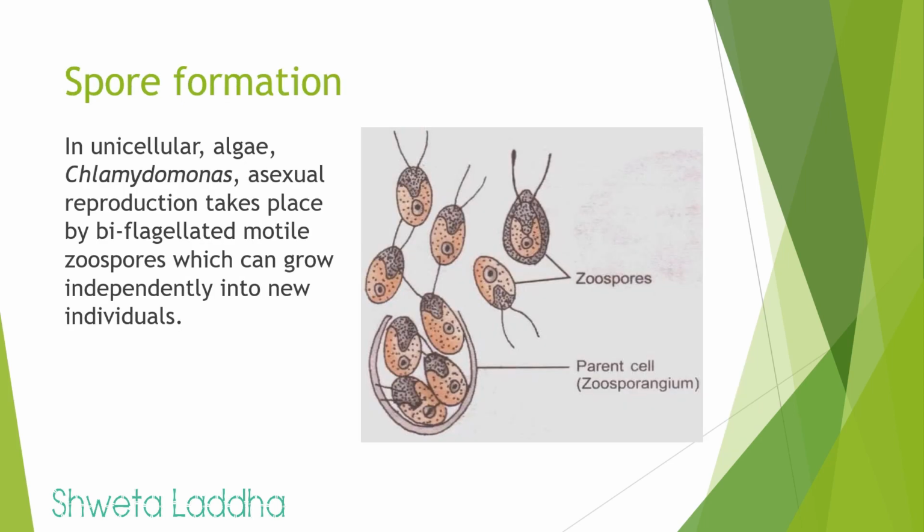Third type, spore formation. Chlamydomonas is a unicellular algae found in water. It reproduces asexually by spore formation. All these spores are called as zoospores. You can see in the picture they are biflagellated. Each one of them has two flagella. When they are completely matured, the zoosporangium breaks, that is the parent cell breaks, and these biflagellate motile zoospores swim and reach their position and they start developing into a new algae, that is Chlamydomonas.